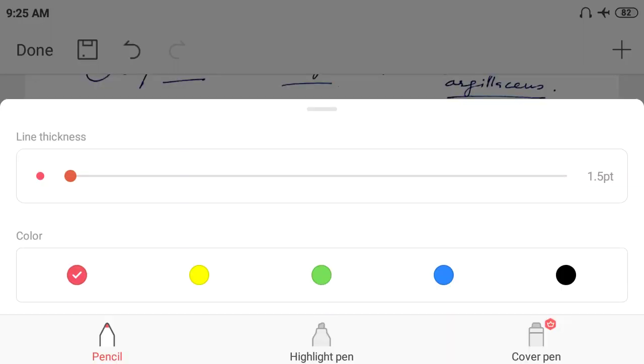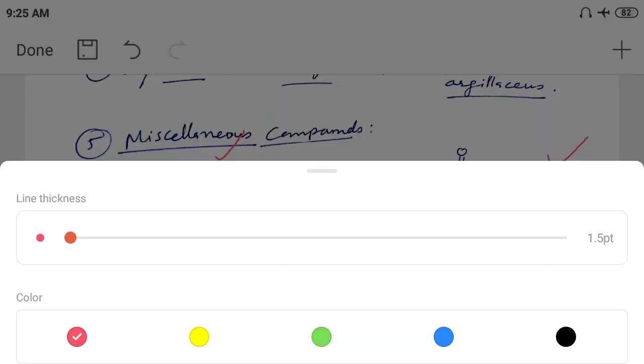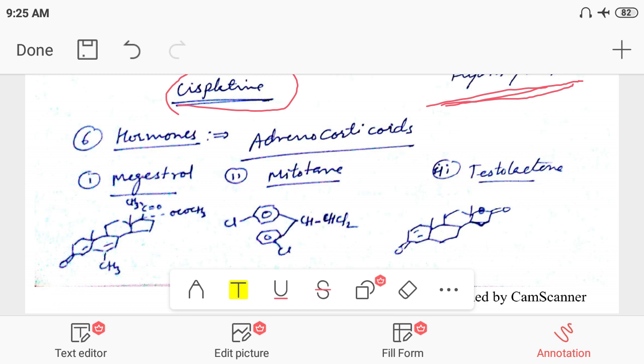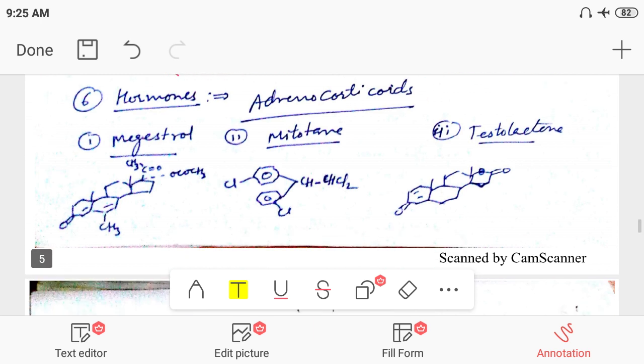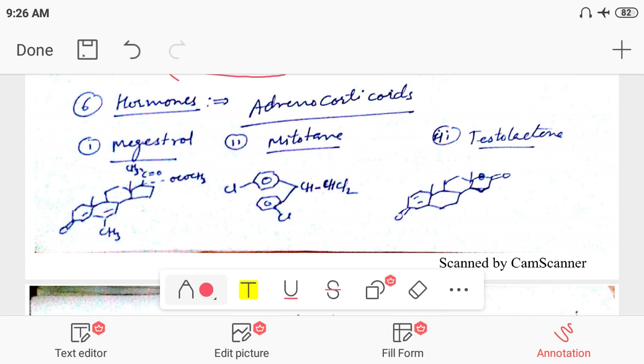Next, another category is the hormone category, the adrenocorticoids. In this category, the first hormone is megestrol, another is mitotane, and another is testosterone lactone.